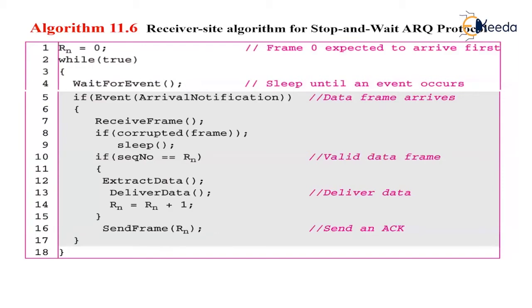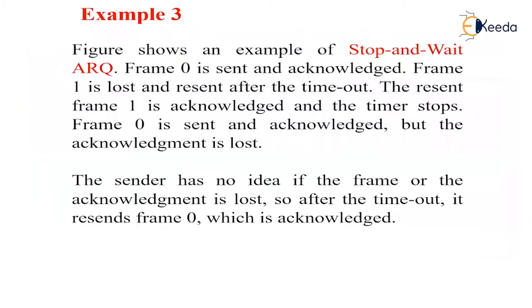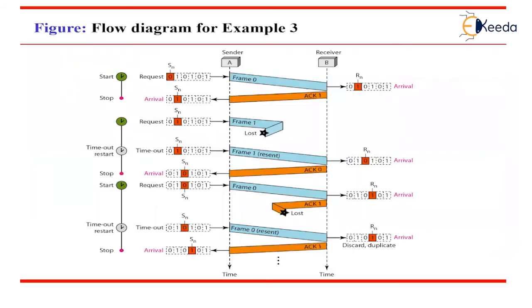Then we'll see one example. This is the figure. This figure shows the example of the stop and wait ARQ protocol. Frame 0 is sent and acknowledged. Then frame 1 is lost and resent after the timeout.